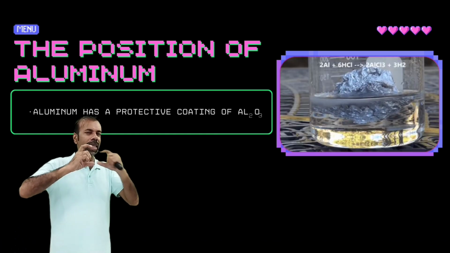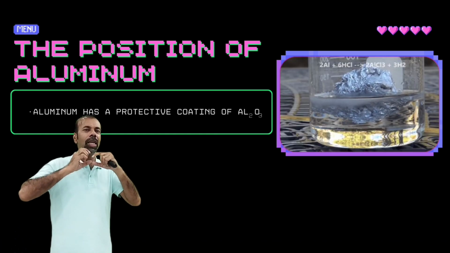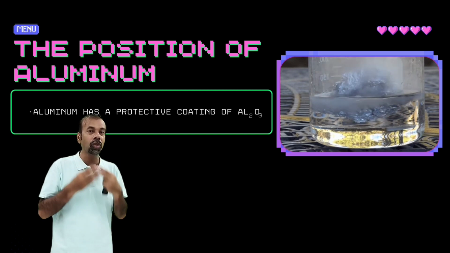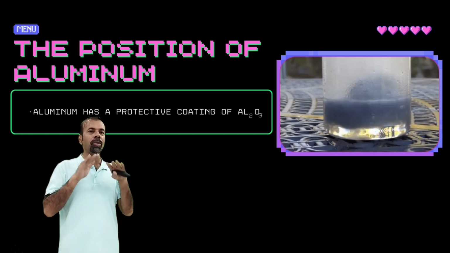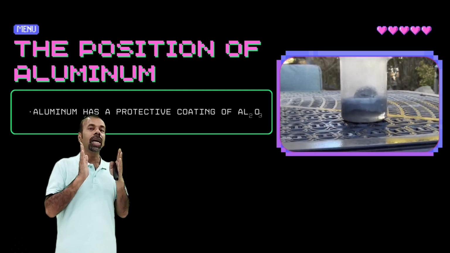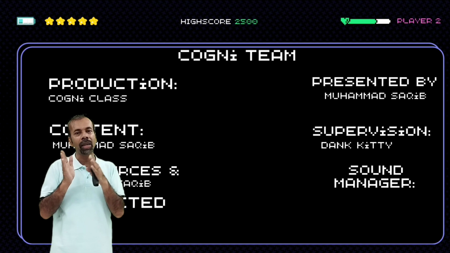So aluminium is very reactive. It should react very vigorously with water and dilute acids, but actually it doesn't, because it has a protective coating of aluminium oxide which protects it from reacting with dilute acids and water.